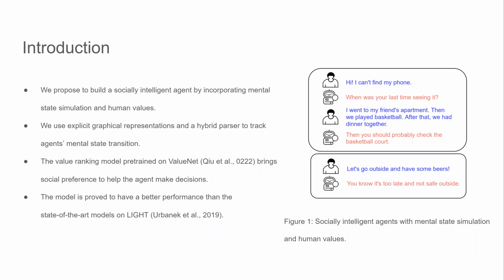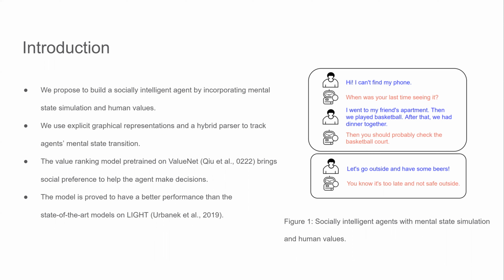Building socially intelligent agents involves many challenges, one of which is to track the agent's mental state transition and teach the agent to make decisions guided by human values. In this paper, we propose to incorporate mental state simulation and value modeling into dialogue agents. We use explicit graphical representations and a hybrid parser to track agents' mental state transition. We also learn a value ranking model based on the knowledge base ValueNet.